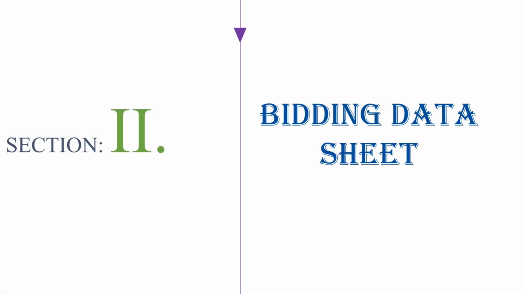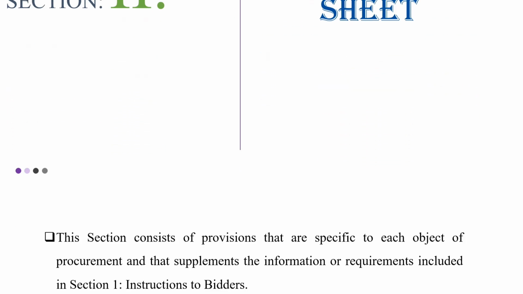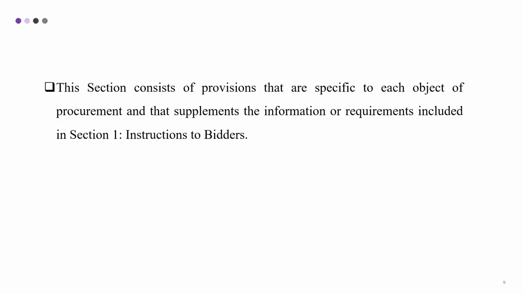Section 2, Bidding Data Sheet. This section consists of provisions that are specific to each object of procurement and that supplement the information or requirements included in Section 1, Instruction to Bidders.